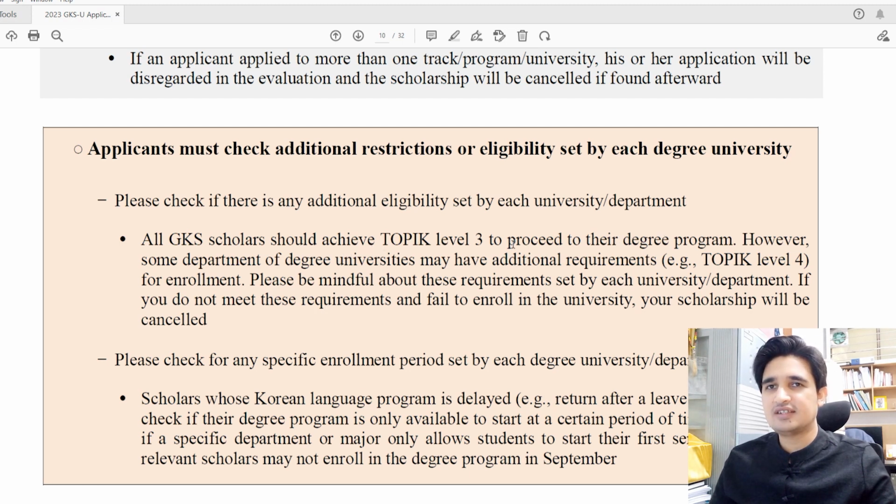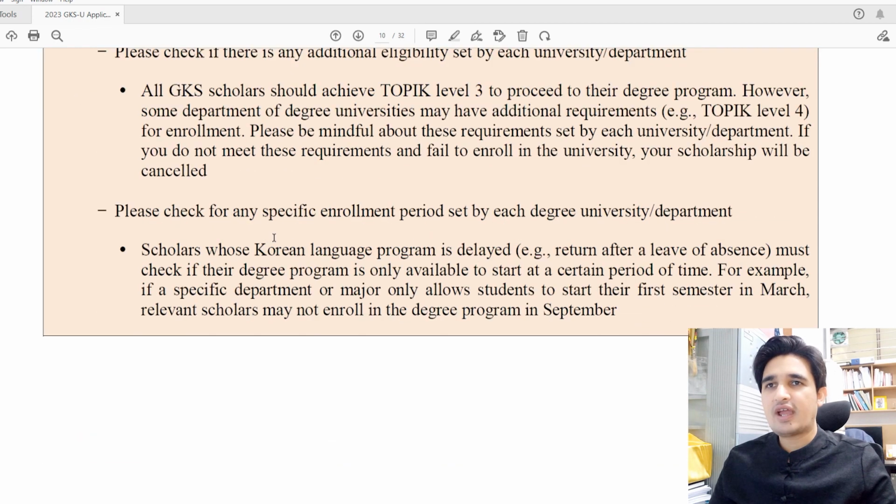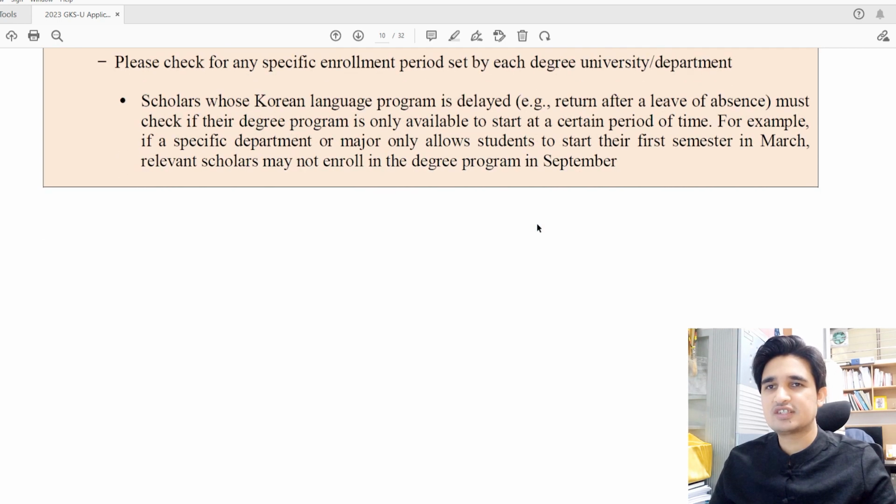As you know, in the GKS undergraduate scholarship, for the first year you have to study the Korean language. So during the first year, if you get TOPIK level 3, then you can start your degree program. Otherwise, you cannot start your degree program without getting TOPIK level 3. And you also have to check your specific enrollment period, which is set by each degree university or department.